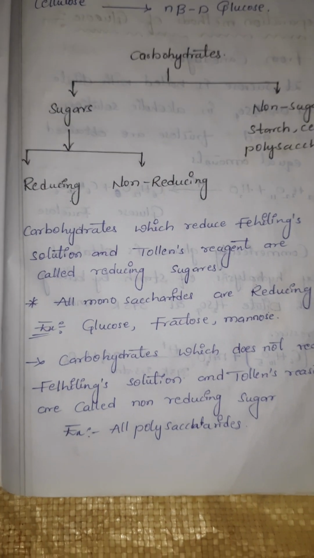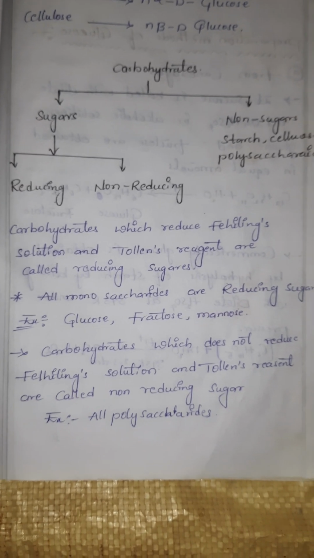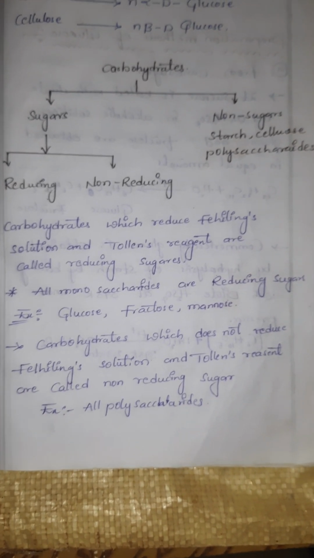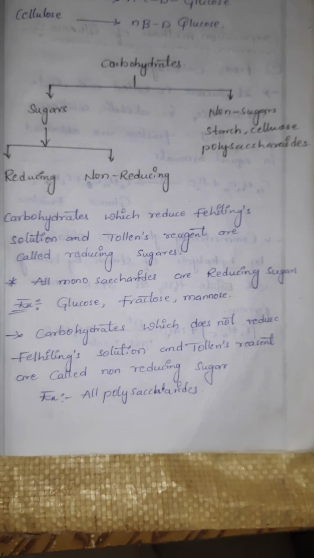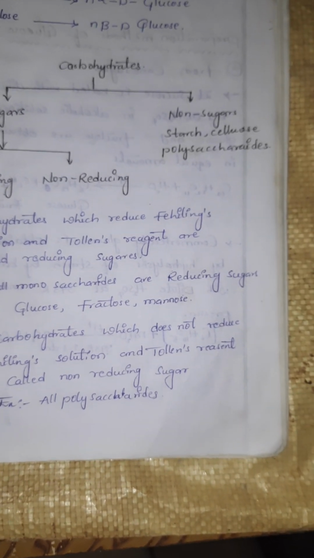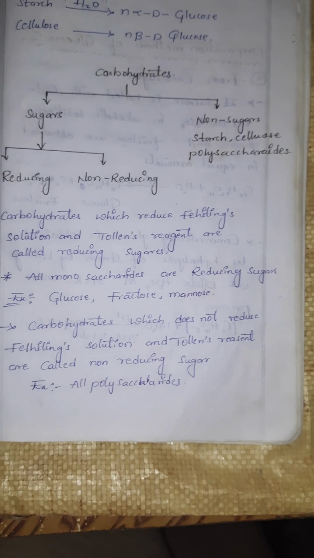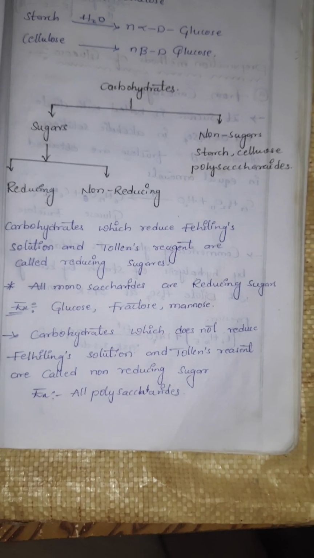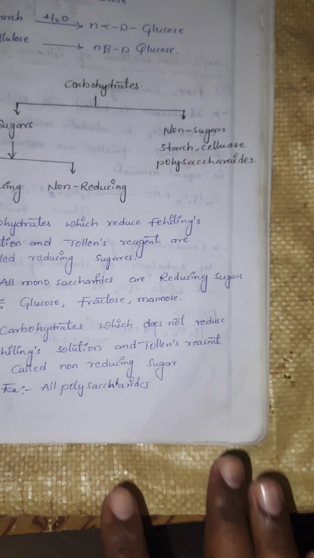Reducing sugars: carbohydrates which reduce Fehling's solution and Tollens' reagent are called reducing sugars. All monosaccharides are reducing sugars. Examples: glucose, fructose, mannose. Carbohydrates which do not reduce Fehling's solution and Tollens' reagent are called non-reducing sugars. All polysaccharides are non-reducing sugars.